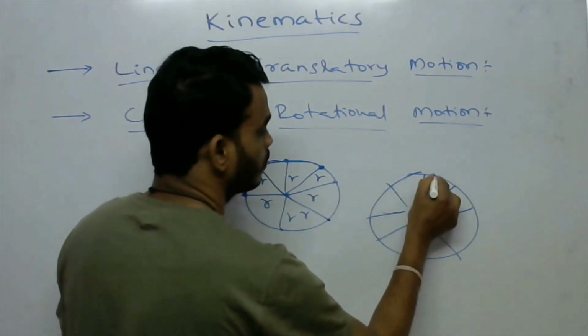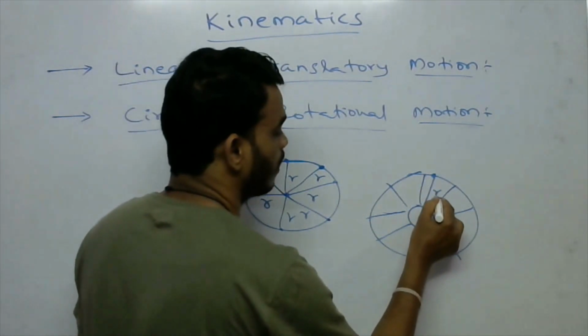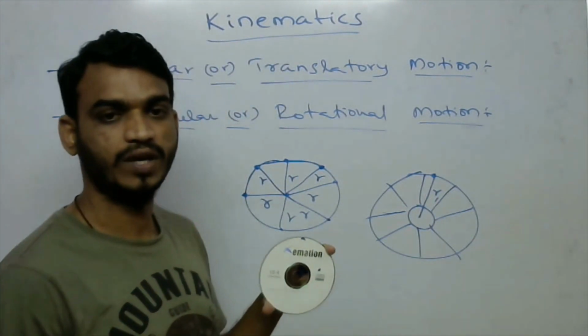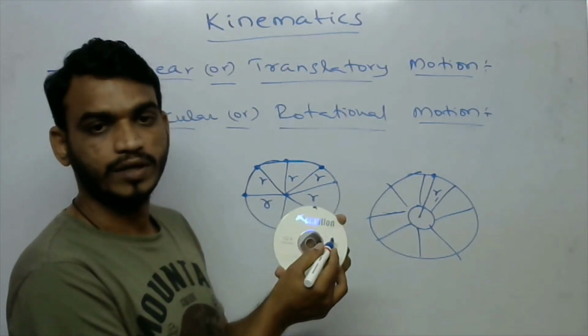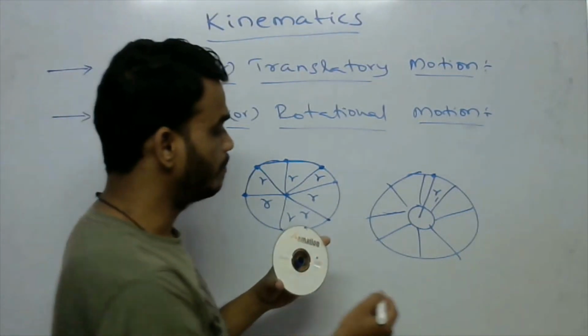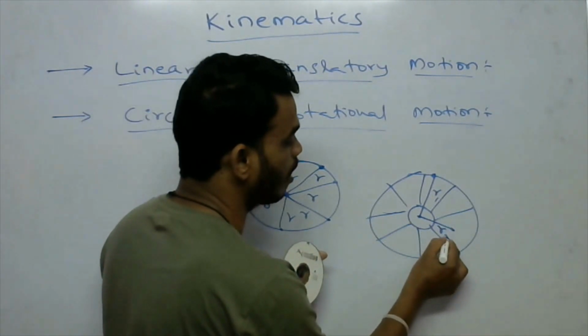I am taking one point, and this point has some distance r1 from the center. And I am taking another particle present here only, and its distance from the center is r2.